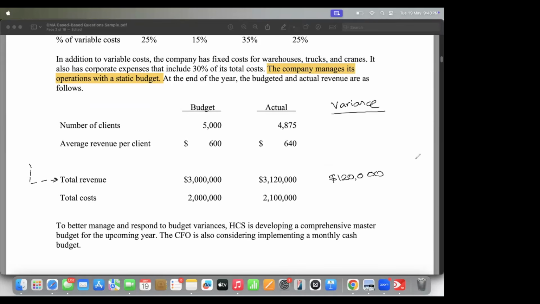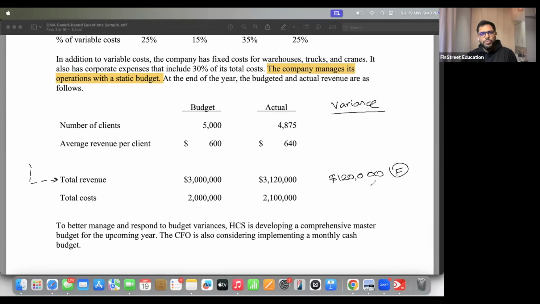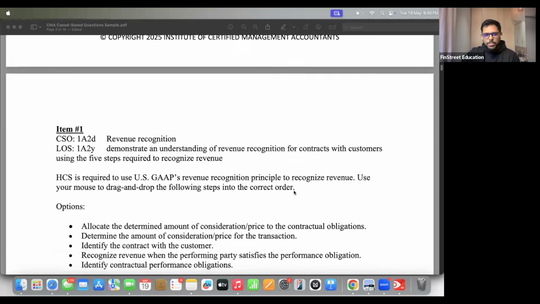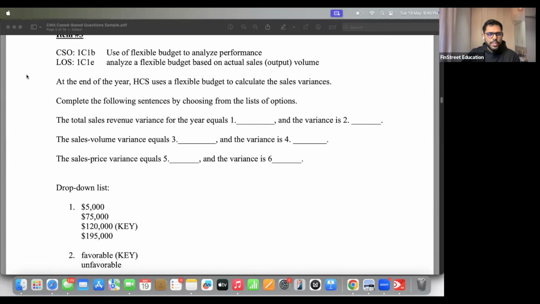And what about, exactly. As Varnika said, this will be favorable for obvious reasons. You have earned more. Your manager has managed to earn more than what was expected. So this is favorable. So let's see if the first answer is 120,000 with favorable. I think we did 1 and 2. First answer 120 favorable. Correct.